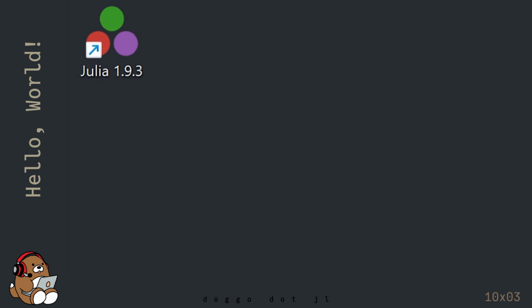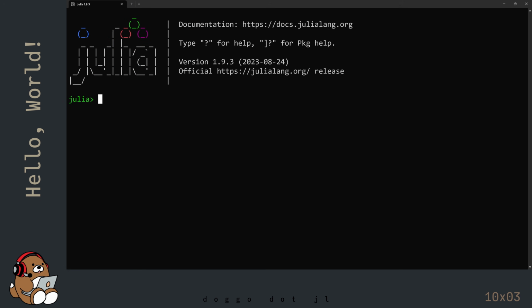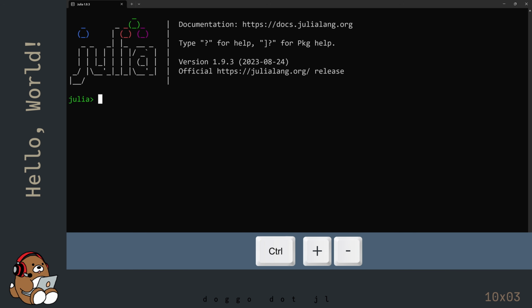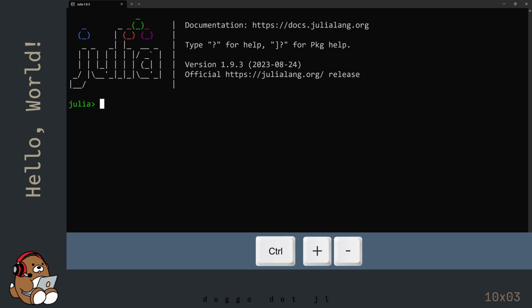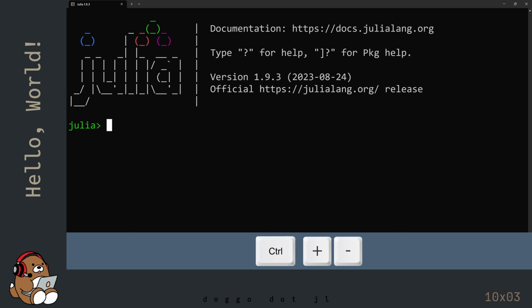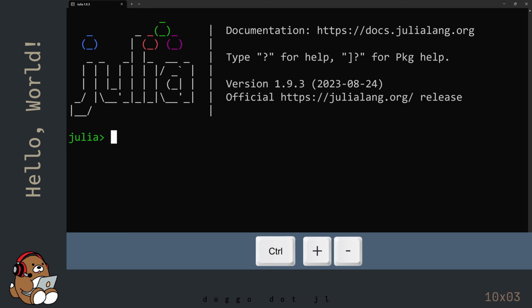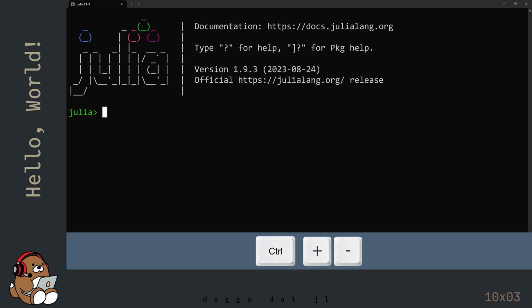Double-click on the shortcut icon to open the Julia REPL. You can adjust the size of the text in the REPL by using Ctrl+ or Ctrl-.